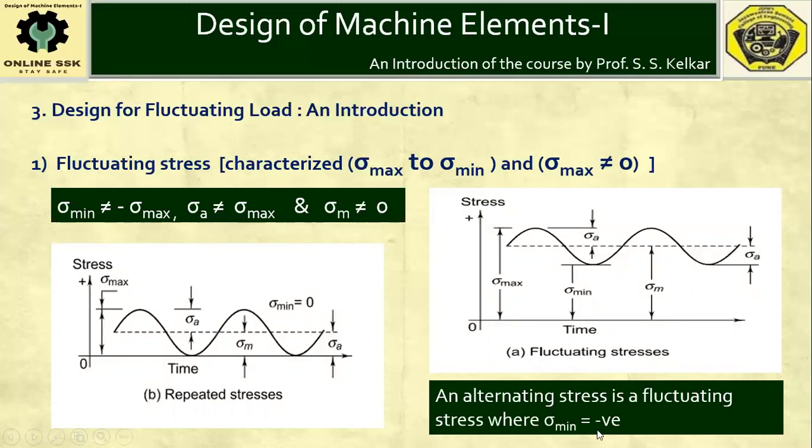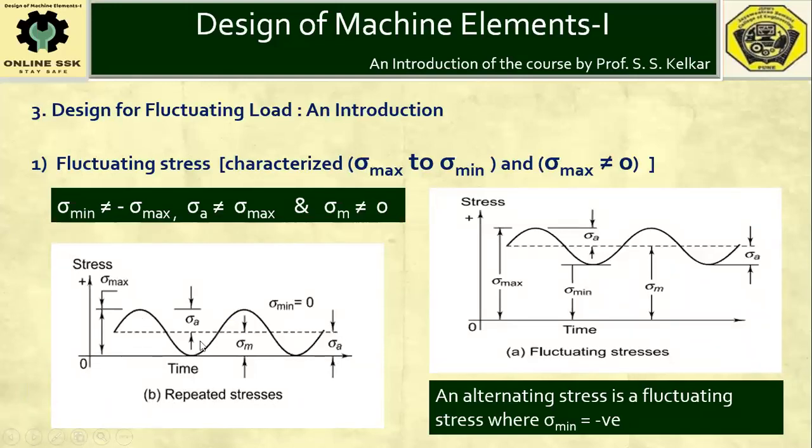An alternating stress, as shown here, is a fluctuating stress where sigma minimum will be negative. Three kinds of stress have been shown here. Repeated stress, where sigma m is equal to 0. If the minimum stress is equal to 0, the stress is varying from 0 to maximum, again to 0, again to maximum in a cyclic fashion, then the applied load or induced stress will be called repeated stress.